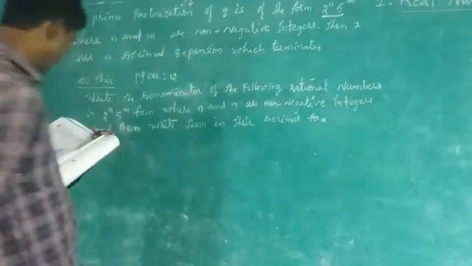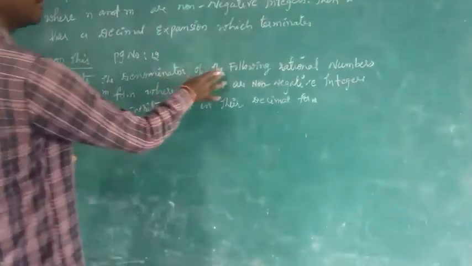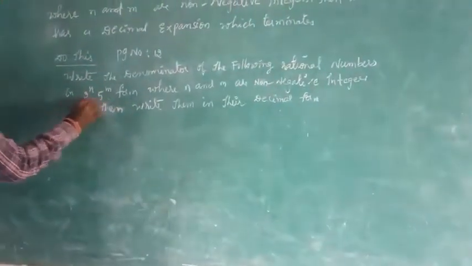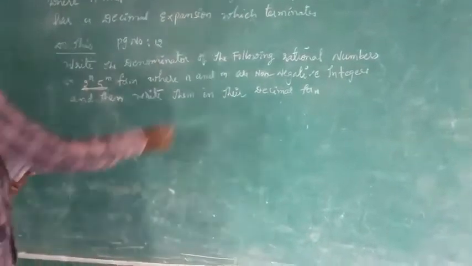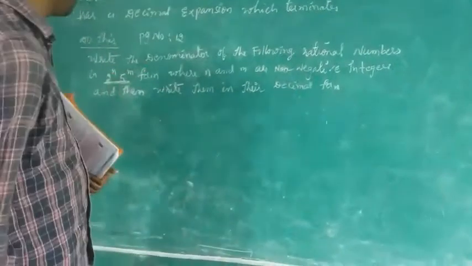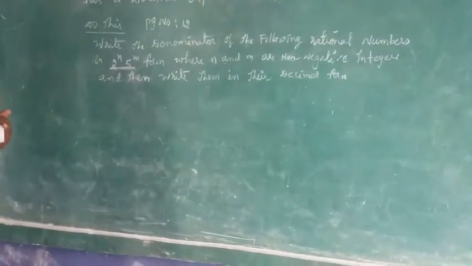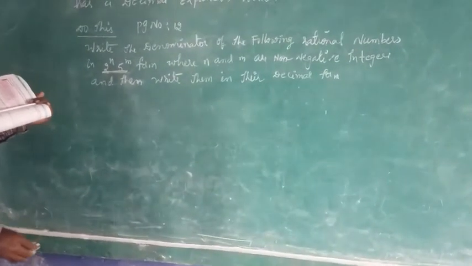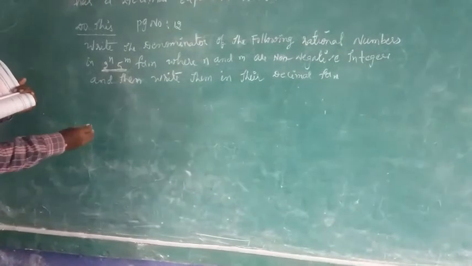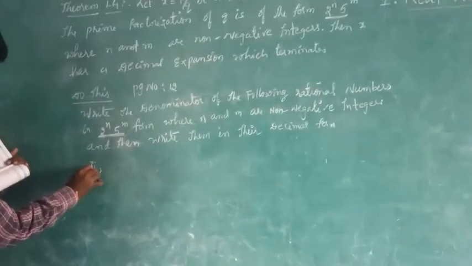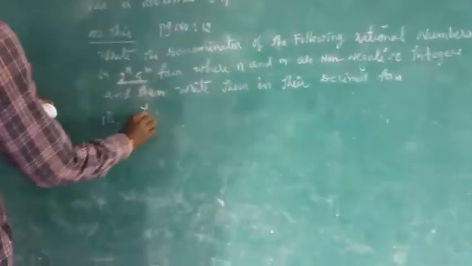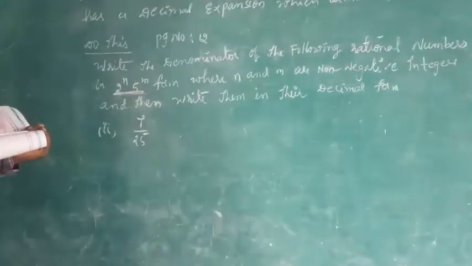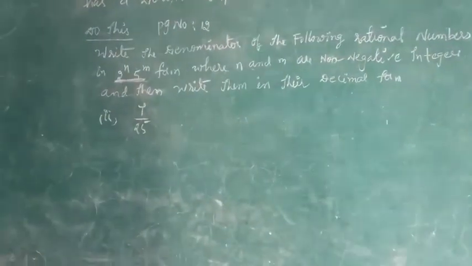I would like to explain only one problem. The remaining you will try at home. What is the question here? Write the denominator of the following rational number in this form, where n, m are non-negative integers, and then write them in the decimal form. I would like to explain the second one, 7 by 25. This is the problem I am going to explain. The remaining will be homework.